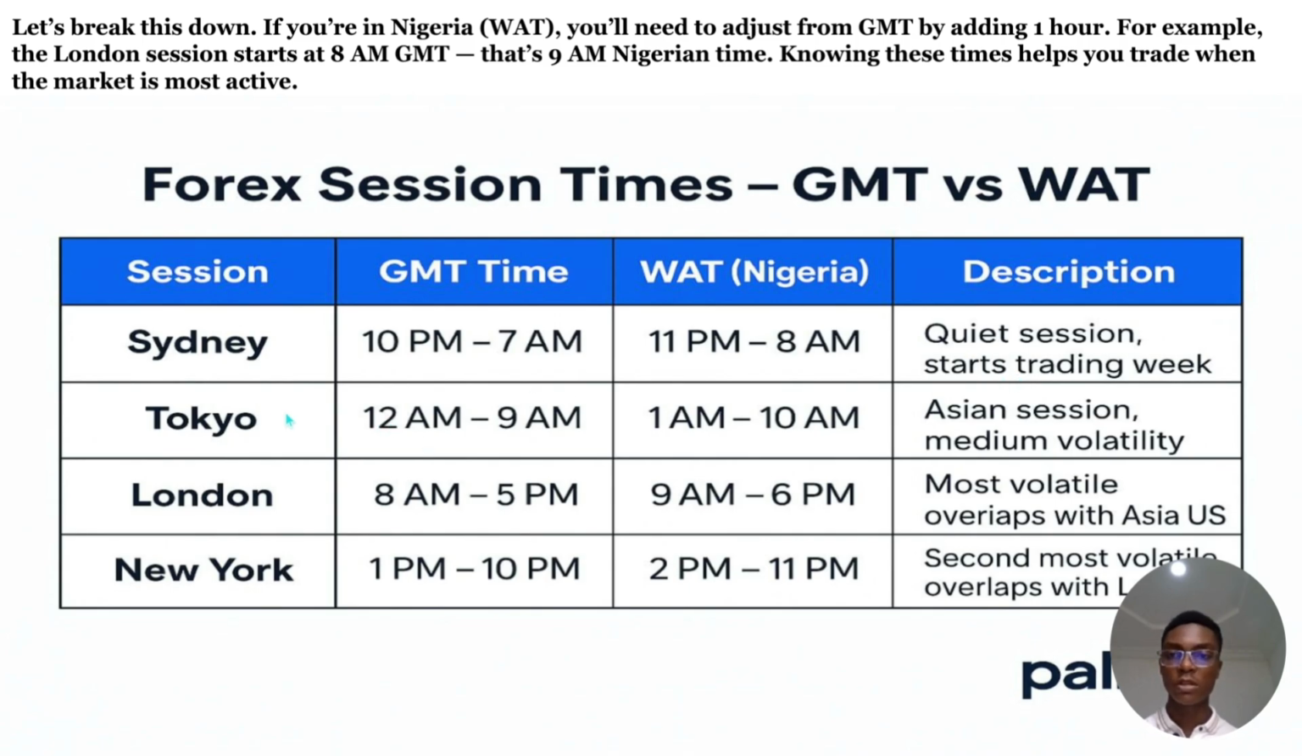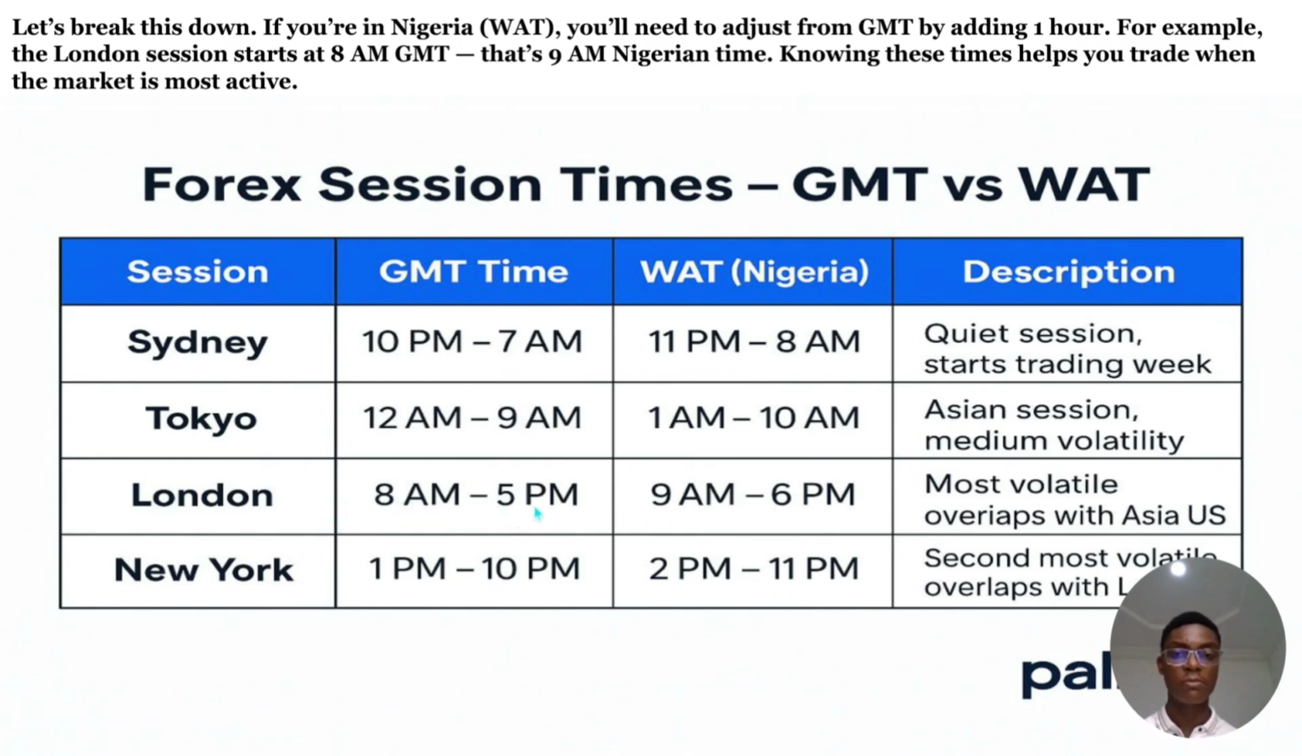Now for the Tokyo session, it opens around 12 a.m. to 9 a.m. in the morning, and for Nigerian time, WAT, it opens around 1 a.m. to 10 a.m. Now this Asian session has a medium volatility. It is not that volatile compared to the London or New York session. It's medium volatile.